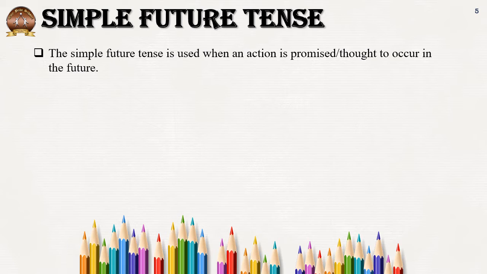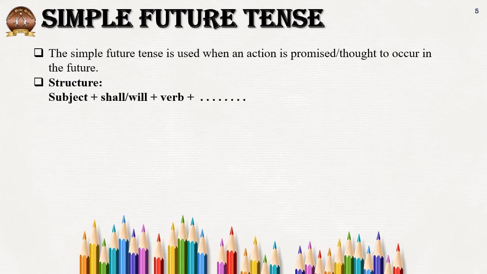So simple future is used when an action is promised or thought to occur in future. Means something that you have promised or decided and are just thinking, both. It is an assumption that it will happen, children. Present is something that is concrete. It's happening. Past is also concrete because it has happened. It's a fact. But future is a promise or a thought that you think will happen. Okay. You assume it will happen.